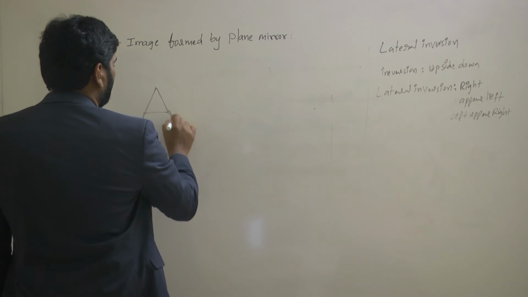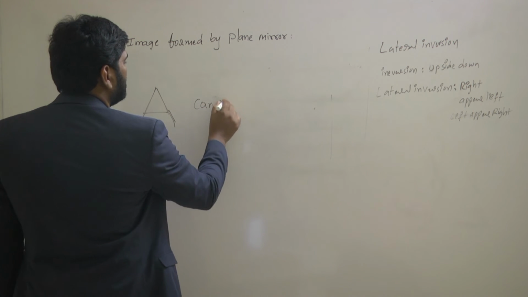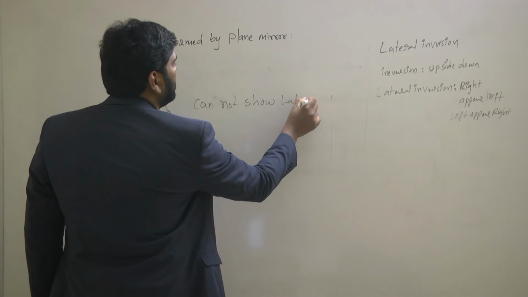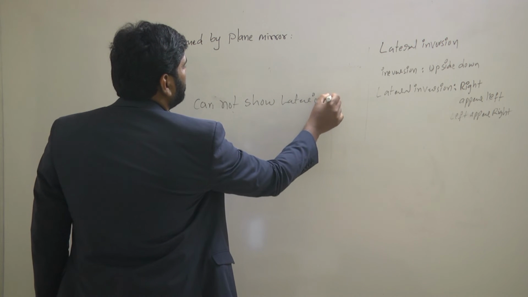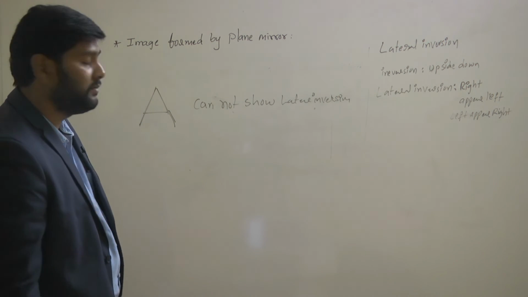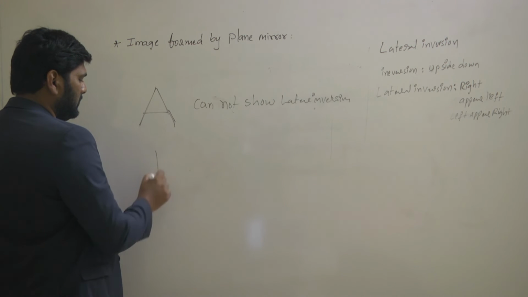Alphabet A cannot show lateral inversion. In a similar way, let us take the letter B.